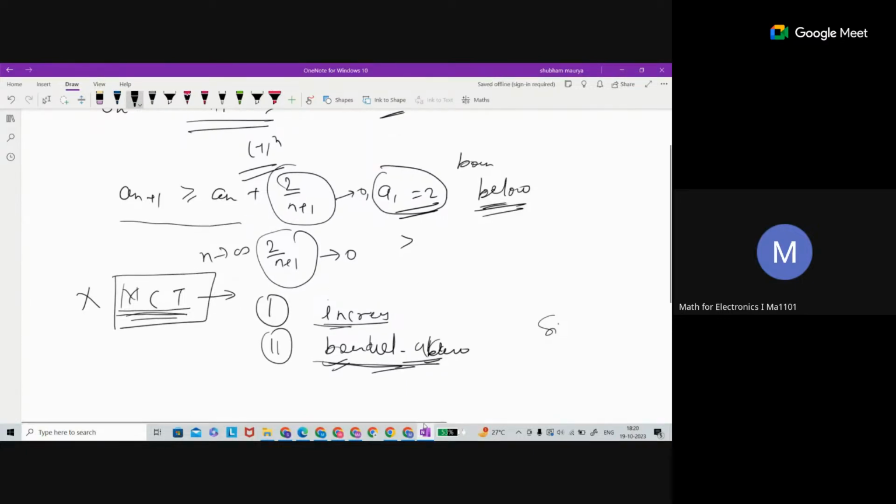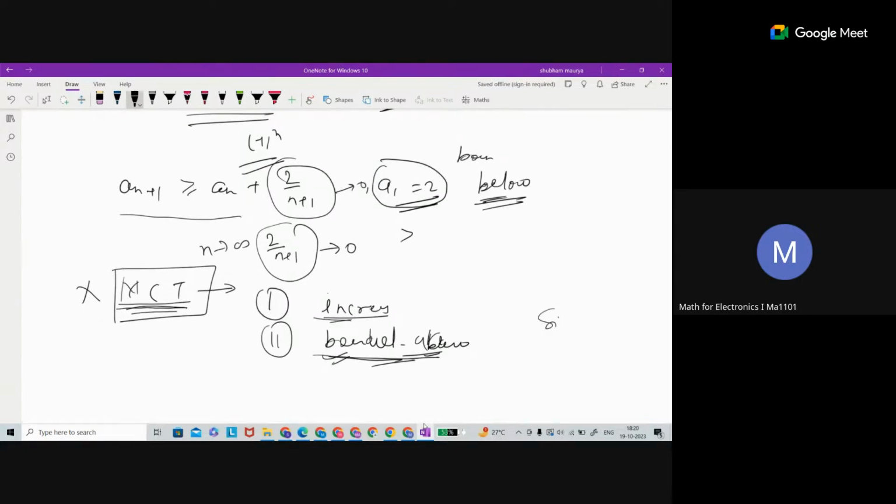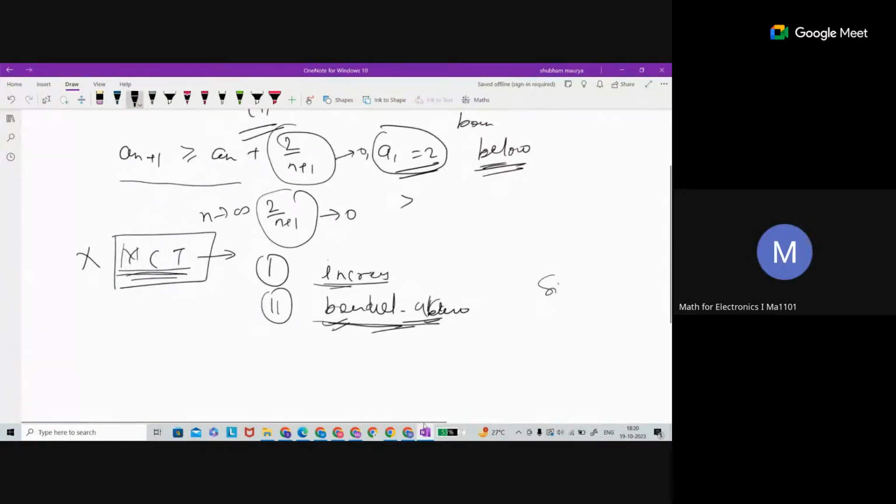So how can we be sure that it is not bounded above? When n tends to infinity, by just substituting the values here, while taking the limit, the term 2 by n plus 1 will tend to 0 because n is in the denominator. But an will be infinity, which is definitely going to be infinity itself because it is an increasing sequence. As the sequence is divergent, it will not have an upper bound.